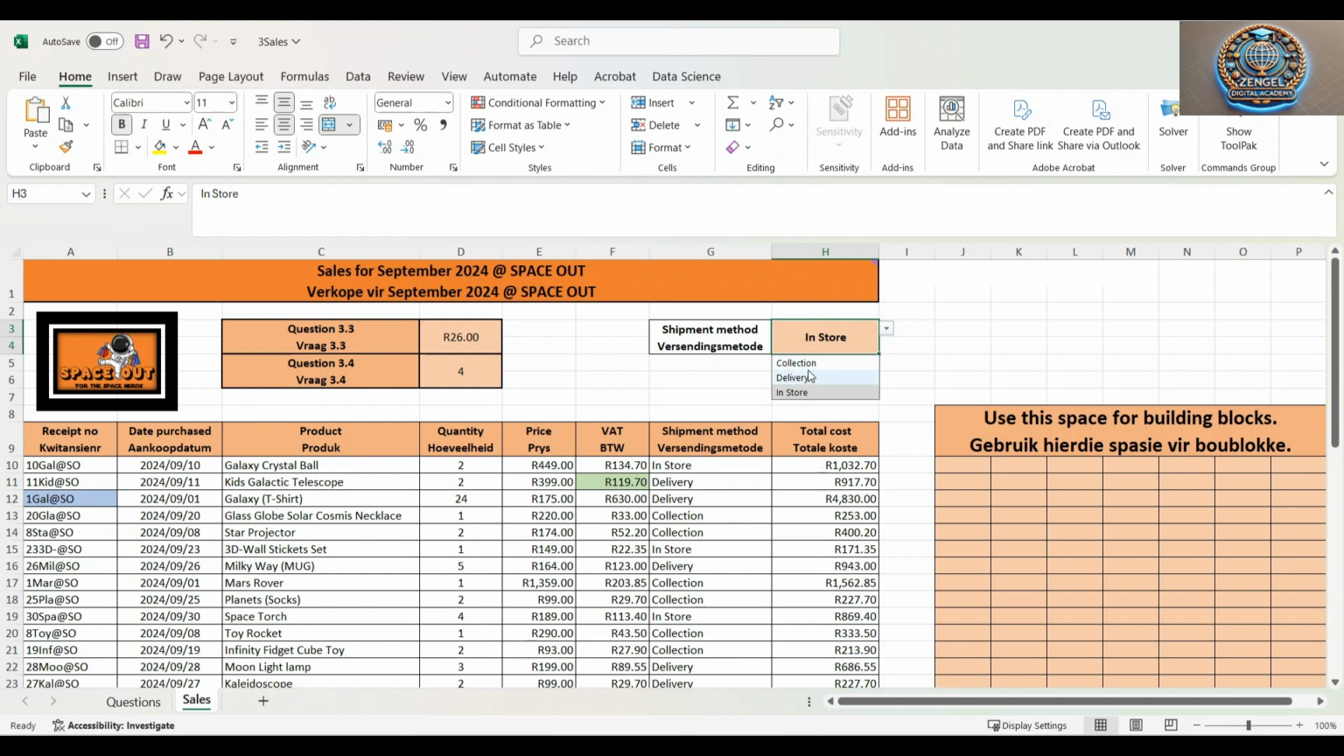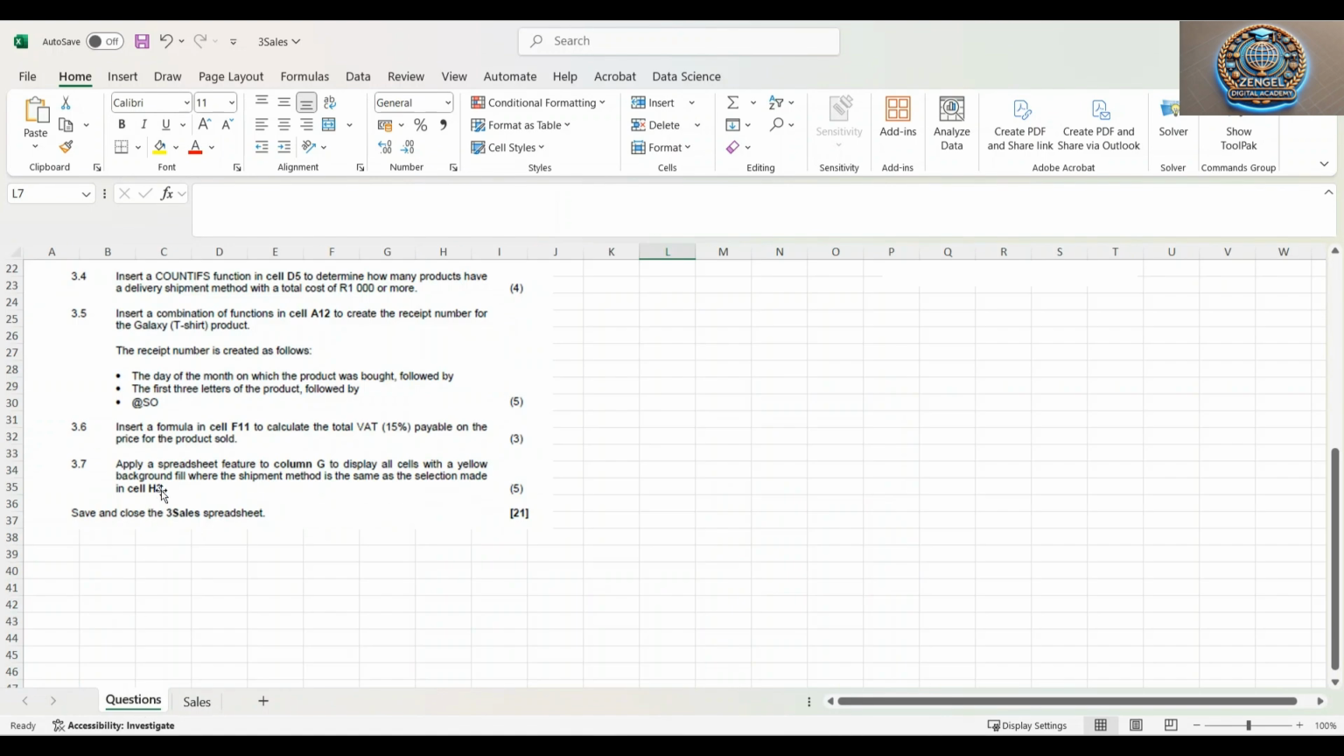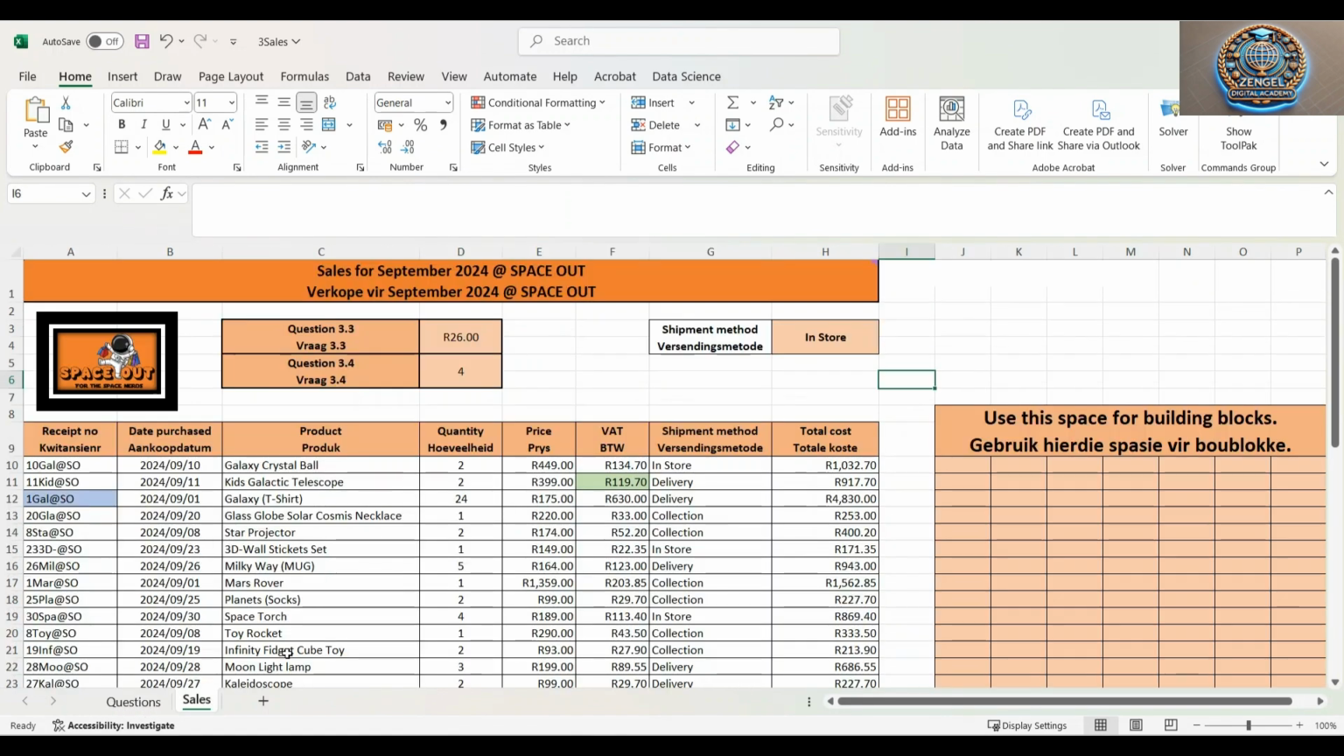Here it actually has these selections. Currently it's selected in store. So if you select, it actually changes. It's kind of like a drop down. So we're going to go back to in store. So we need to look at, go back to our question, column G. So everything in column G, which is this, so it's similar.